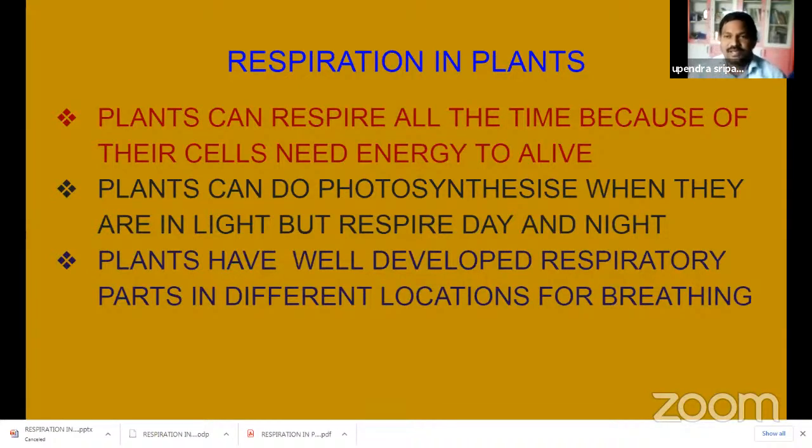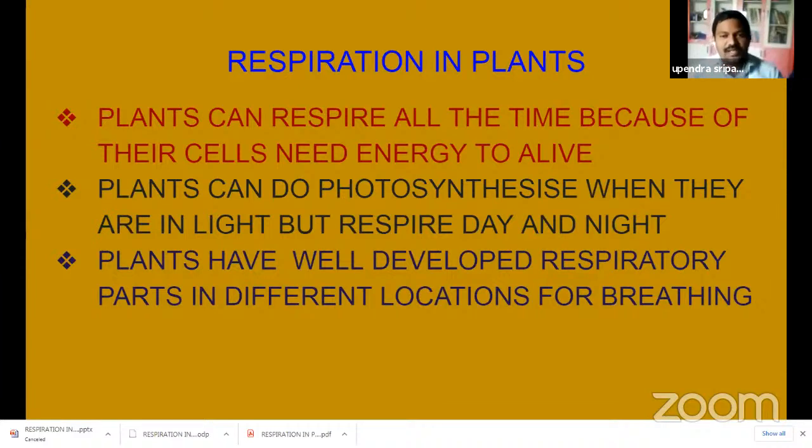So plants respire all the time, day and night. But photosynthesis takes place only in the daytime. Why? Because sunlight is very important for photosynthesis. If there is no sunlight in the dark, at night, photosynthesis is absent. But respiration is not like that. Respiration is performed by plants day and night.